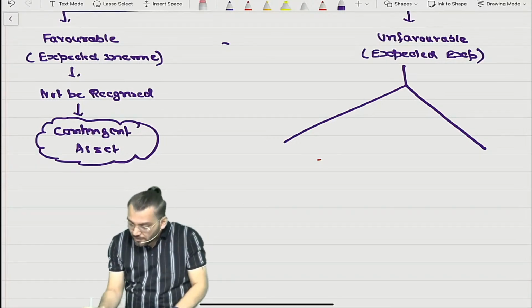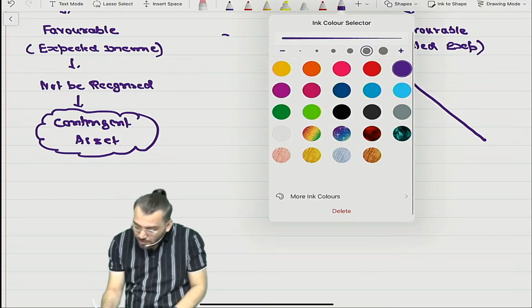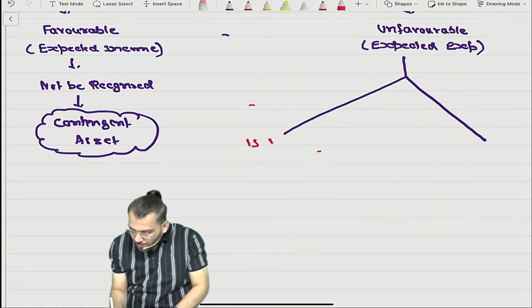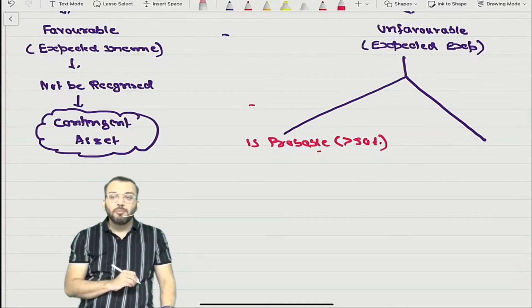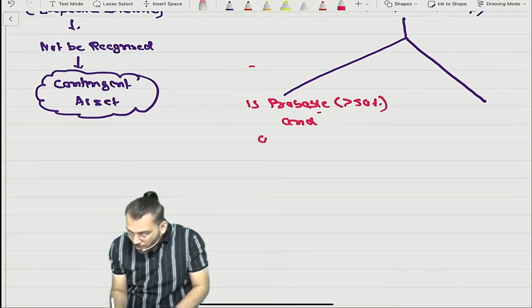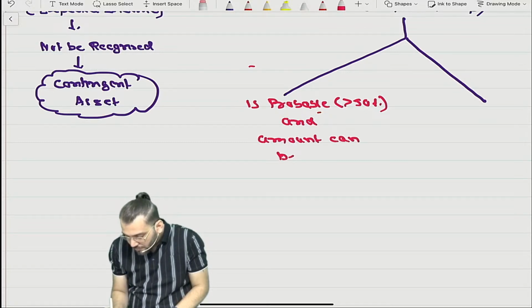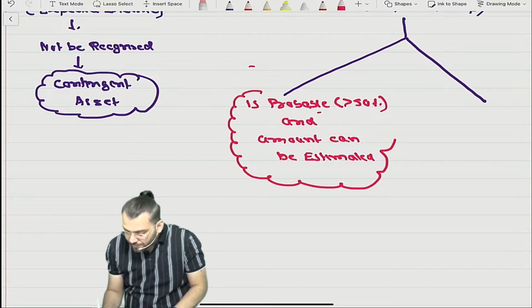If the amount of expense is probable, means the outcome is probable, and probable means chances are more than 50%, and the amount can be estimated,